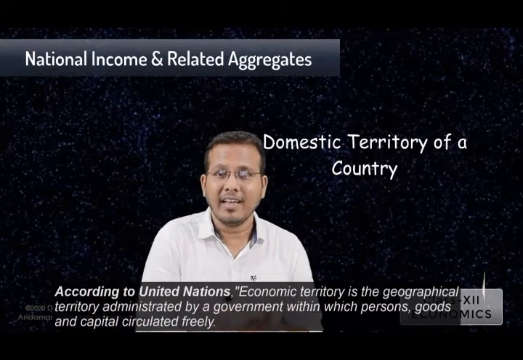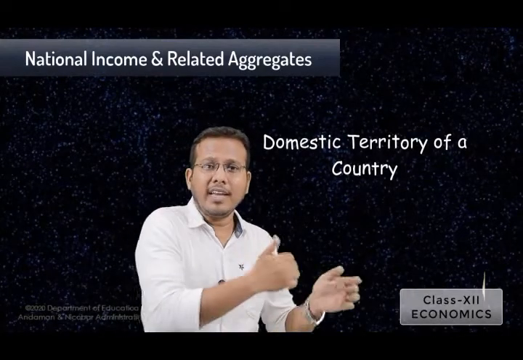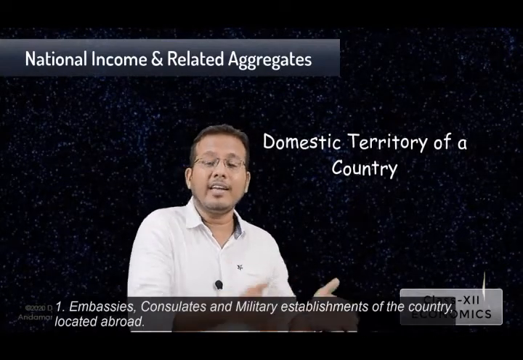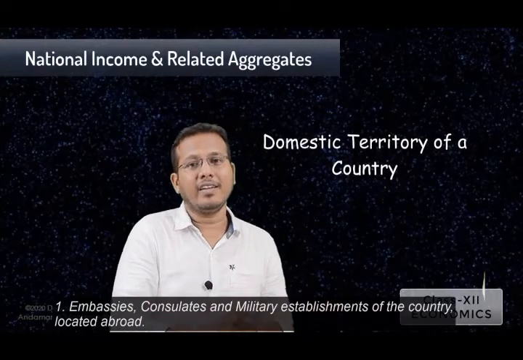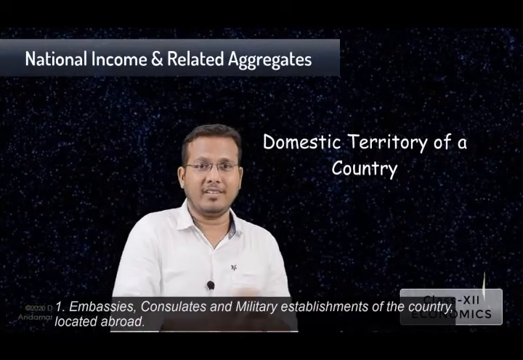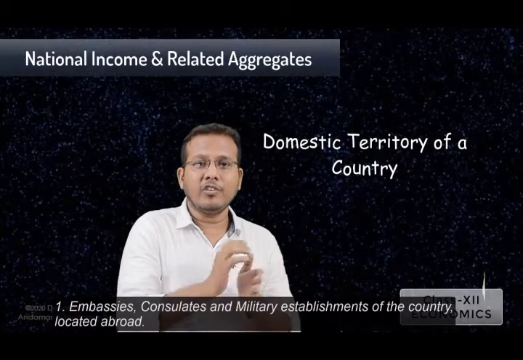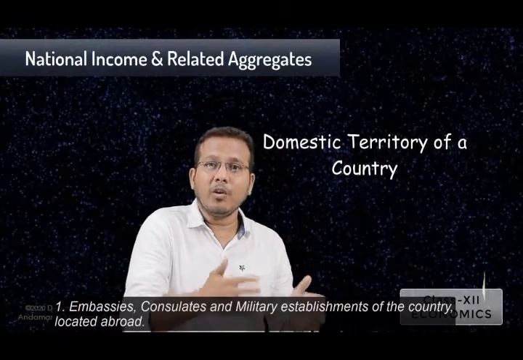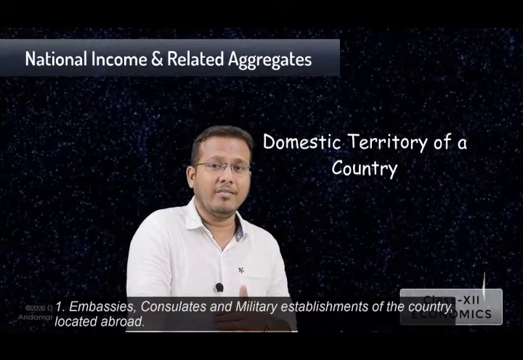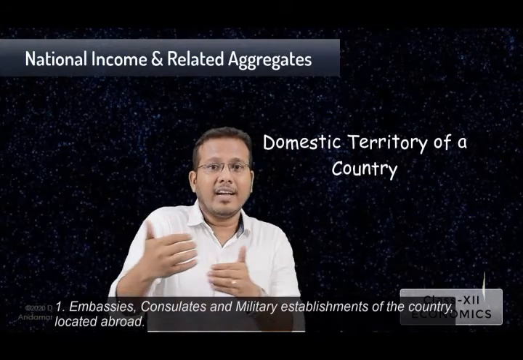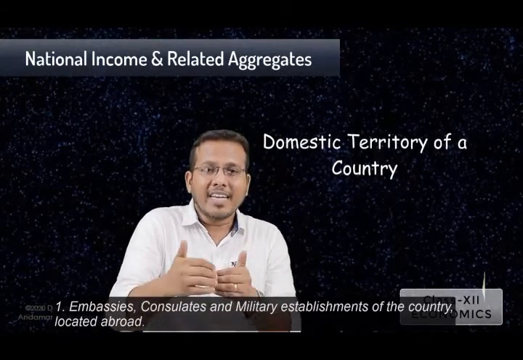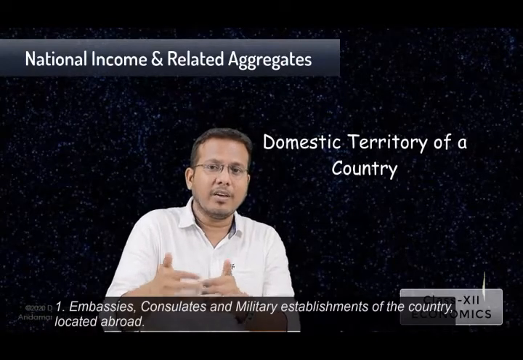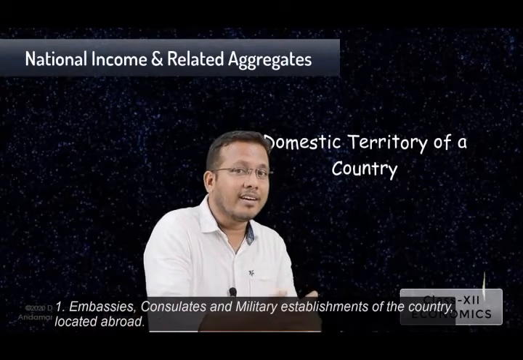Take an example, embassy. All the embassies, the consulates, the military establishments of a country which are located abroad, though they are located somewhere in any other country in the world, are being controlled by that country's government.